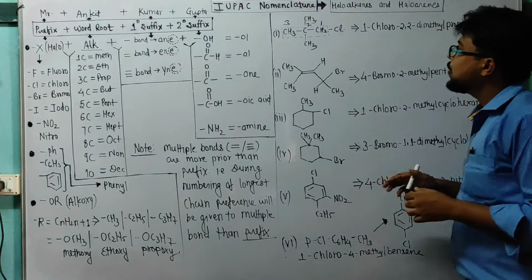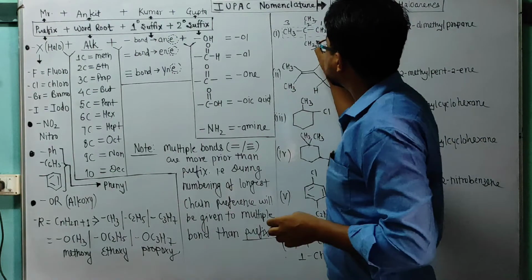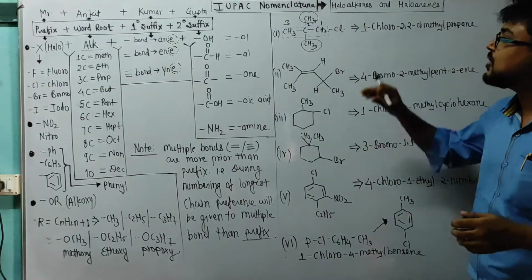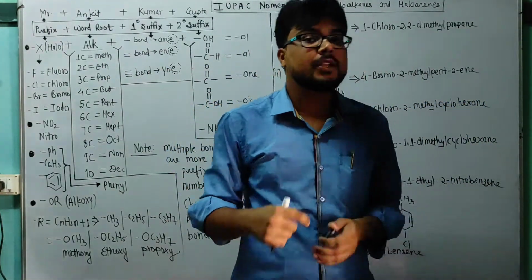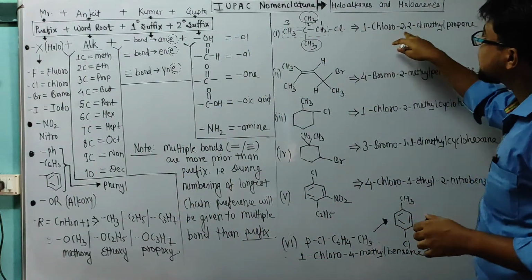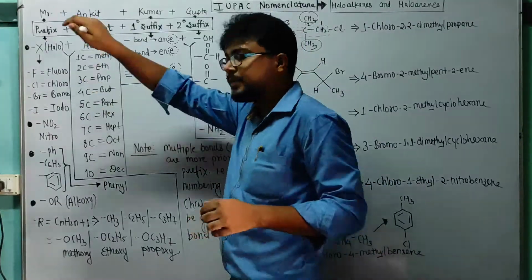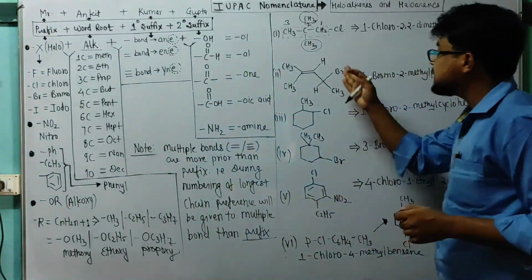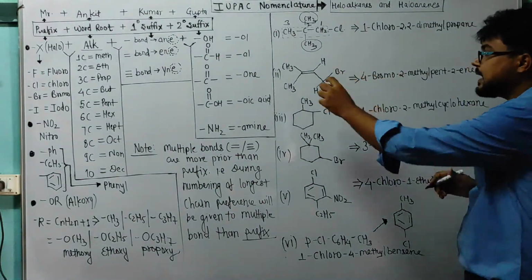So what is its name? 1-chloro 2,2-dimethyl propane. Why 2,2-dimethyl? Because this group is a side chain and we will circle the side chain, and the side chain belongs to one carbon, and one carbon is nothing but meth. So that's why we will use methyl. So the complete name is 1-chloro 2,2-dimethyl propane. Why propane? Because there are 3 carbons, and for 3 carbons we will use prop, and for a single bond we will add ane. Done.